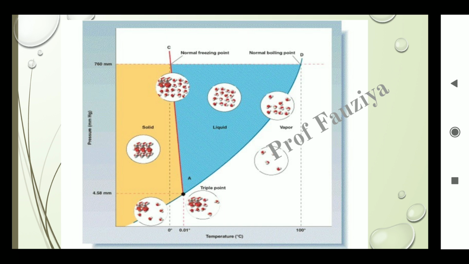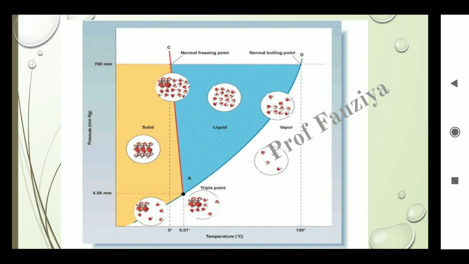Among the lines, the nature of the molecules that occupy their position is represented by the red color. In the solid state, all the molecules are regularly arranged. In the gaseous state, they are randomly present. In the liquid state, they are also distributed uniformly.